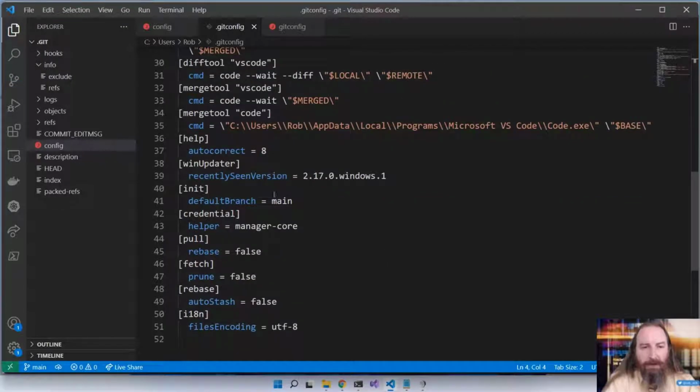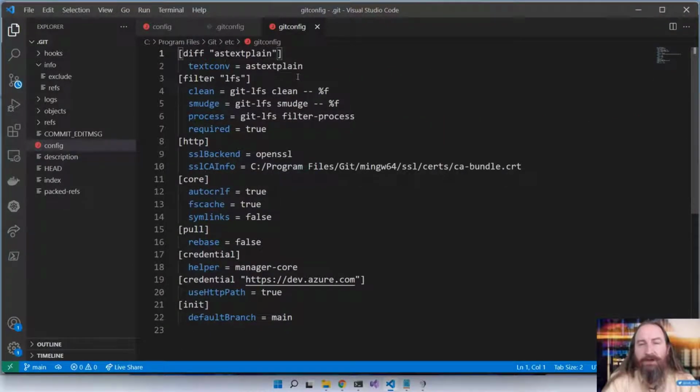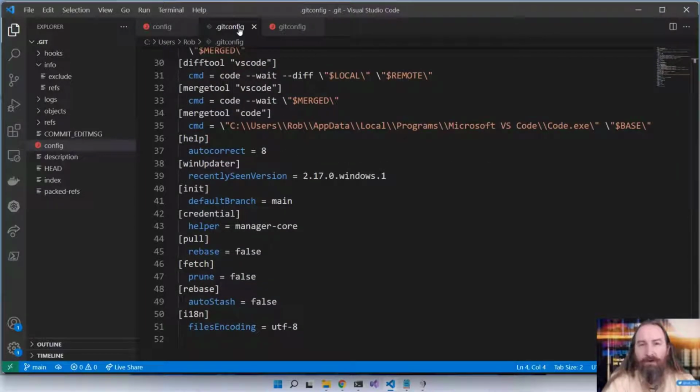I've also set up my default branch as main instead of master because Black Lives Matter. And so now I've got that set here in my user specific profile so that all the repositories I create will be created with a primary main branch. Now I definitely could put this in my Git config inside my Program Files, but if I were to reinstall Git, it would overwrite that. And so I really want it here in my user specific directory. It'll take effect for all of the Git repositories I create, and that will work out great.